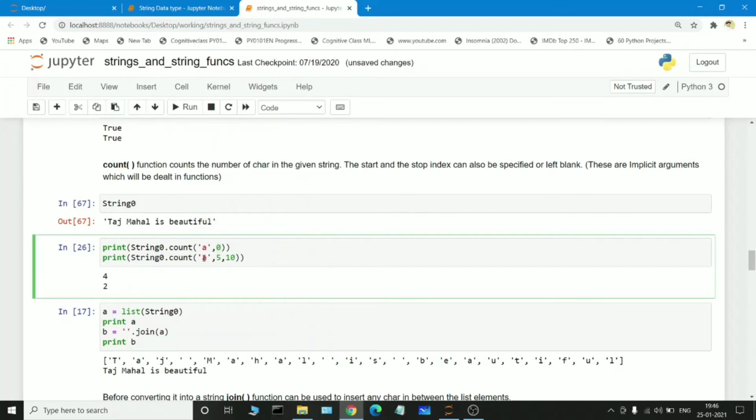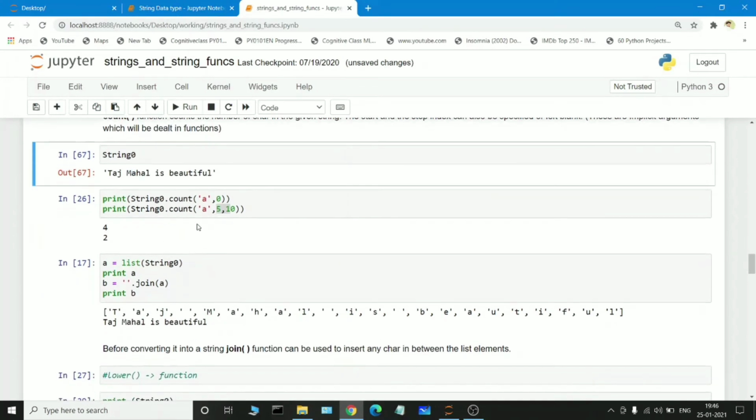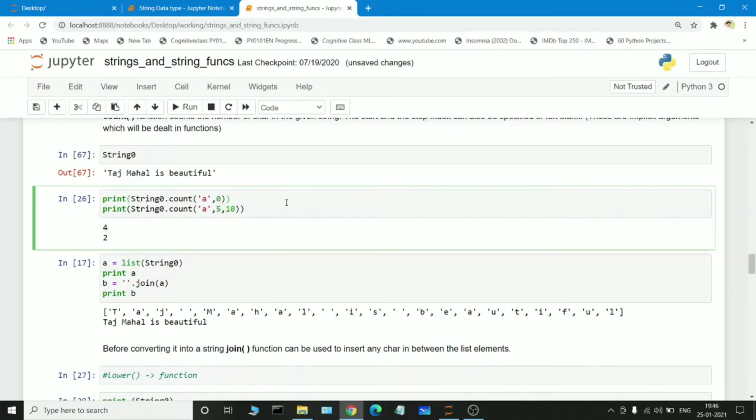I want to count the repeated letter a from a given location only, from the 5th index to the 10th index. The 5th index here is a, up to the last keyword. How many times does it get repeated? It is repeated 2 times. If I execute it, it executes successfully.